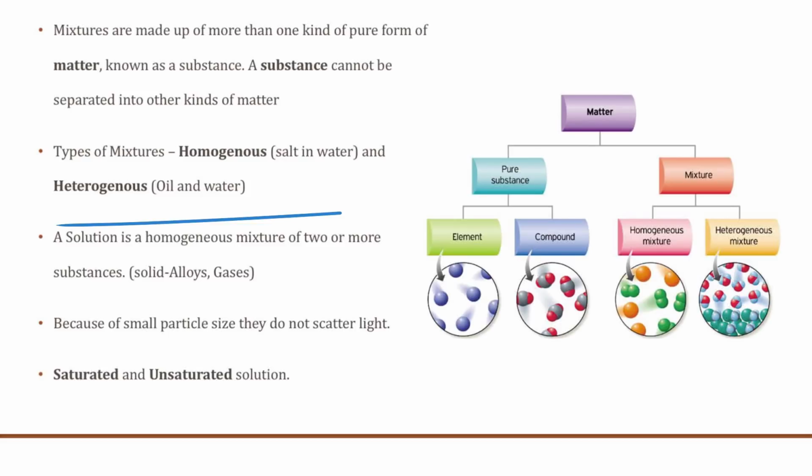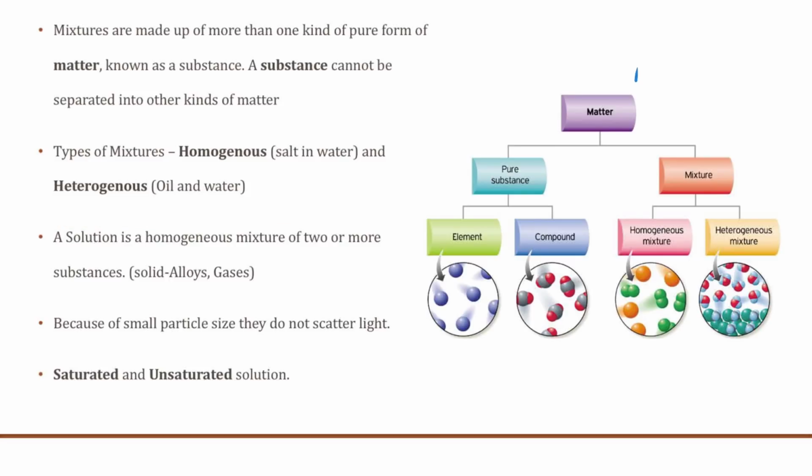Now, a solution is a homogeneous mixture of two or more substances. An example for solids is alloys, and obviously gases also form a homogeneous mixture of two or more substances. Because of the very small size of particles, they do not scatter light, and we can have either a saturated or an unsaturated solution.